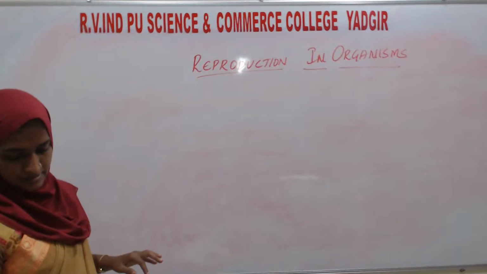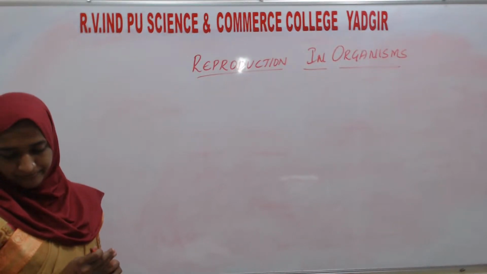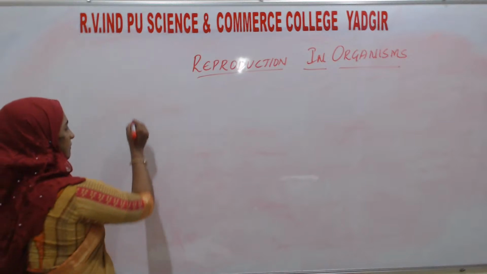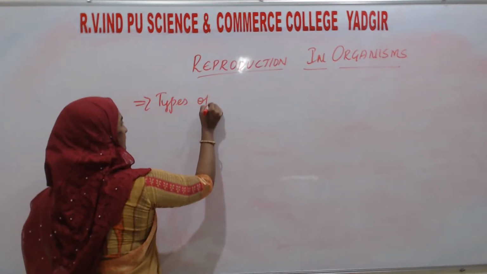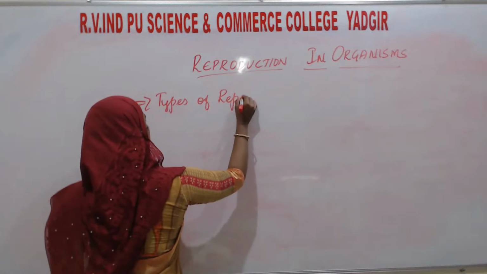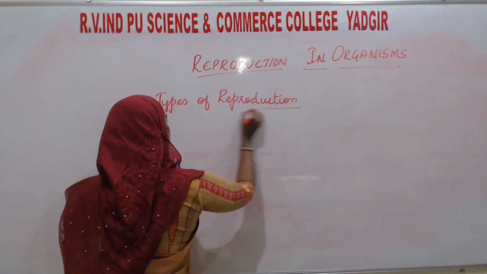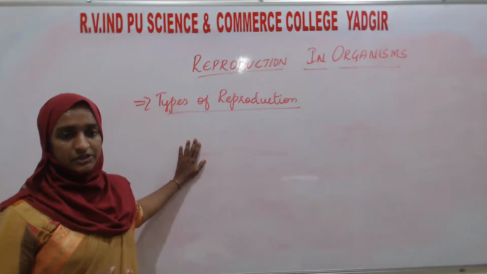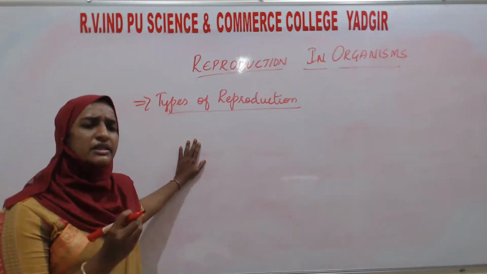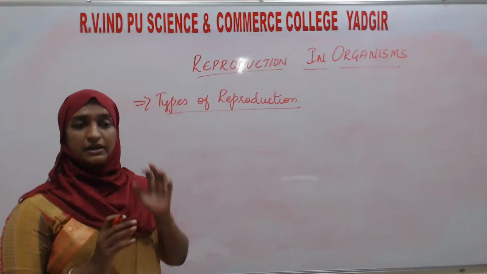Types of reproduction. Before going to the types of reproduction, why do all living organisms not have a similar way or method of reproduction?